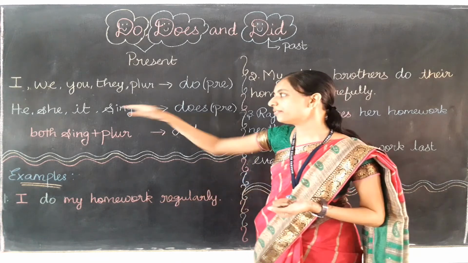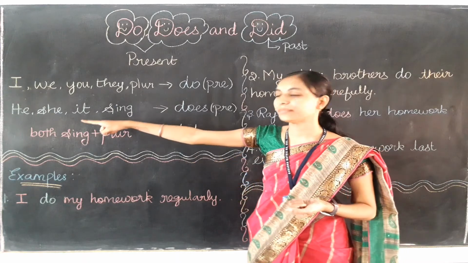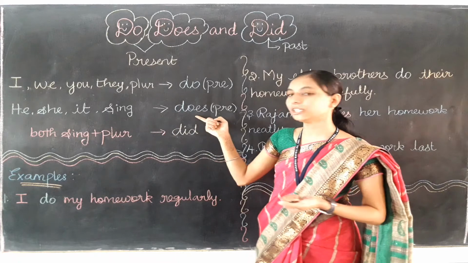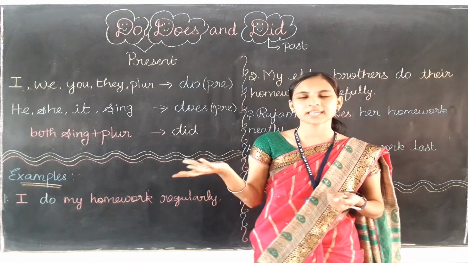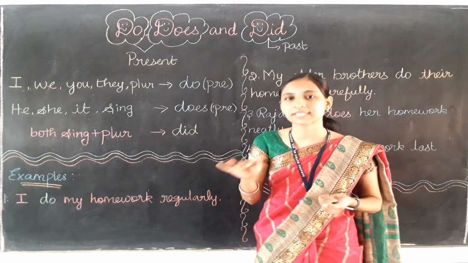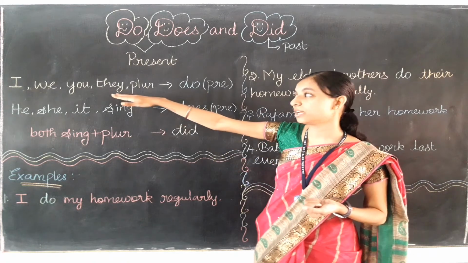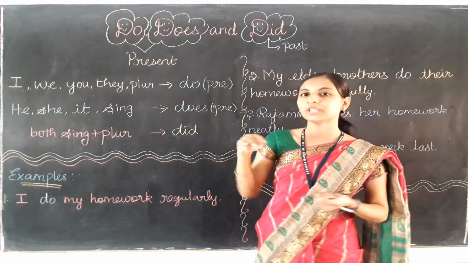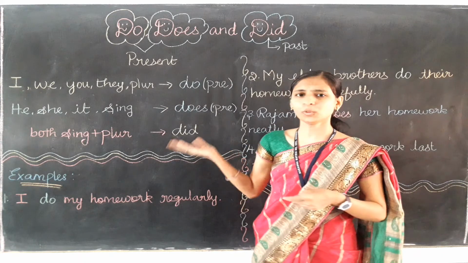Okay. So here, when we are talking about only one person name or any subject like he, she, it, we need to use does. Okay. When you are going to say about the action, like செய்யறது, அவங்க இது செஞ்சாங்க, means for the one person you will use does in the present time. And when we are talking about the plural person, or we, you, they, or I, then you will use do for the present time action. Clear? And what about did, ma'am?